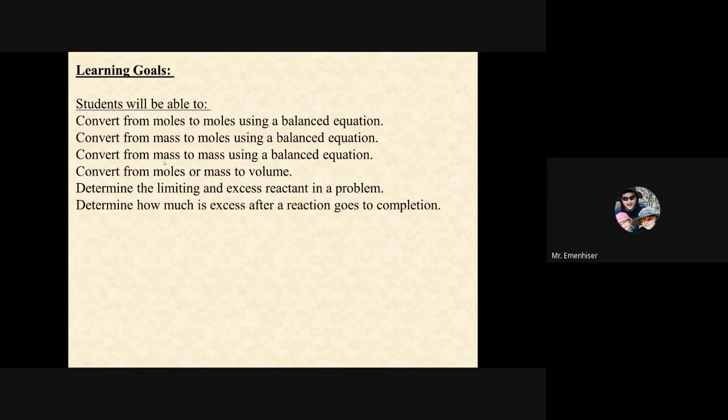So if you start with the mass of a reactant and you predict how much mass of a product you should make using the molar masses and all of our mole conversions and the balanced equation, that's calculating the theoretical yield. So students should be able to determine the theoretical yield of a product that will be produced given a balanced reaction. And we're going to practice this with the lab.